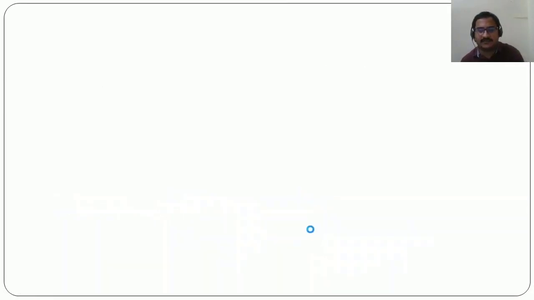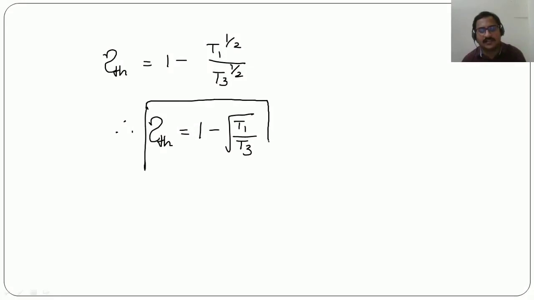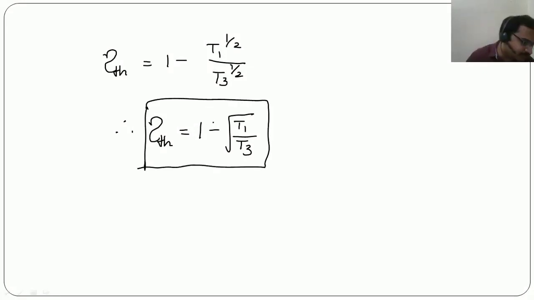We will have the thermal efficiency as 1 minus T1 power 1 by 2 by T3 power 1 by 2. So therefore, the thermal efficiency for maximum work done condition is 1 minus under root of T1 by T3. So this formula is important here. Try to understand.